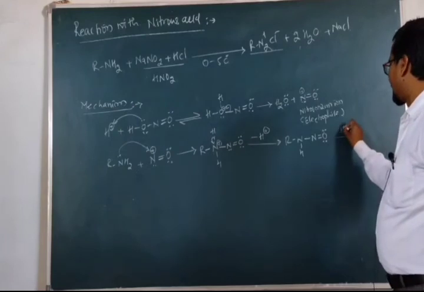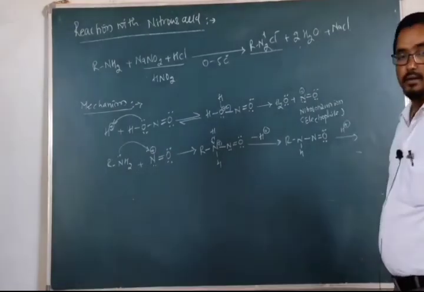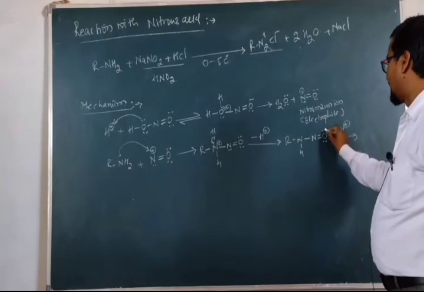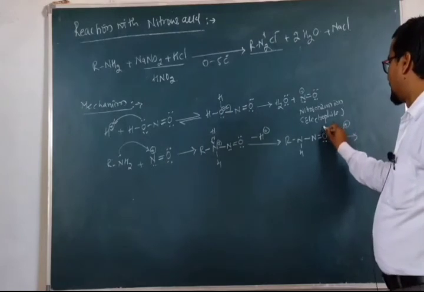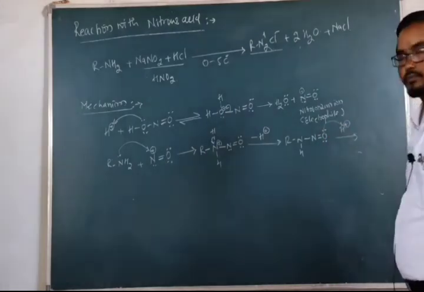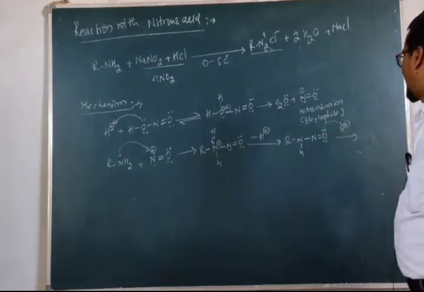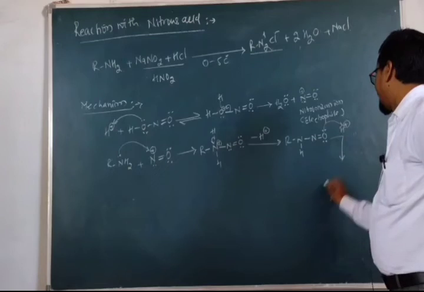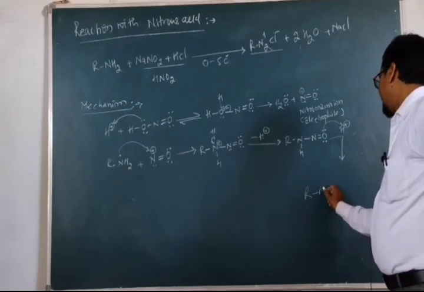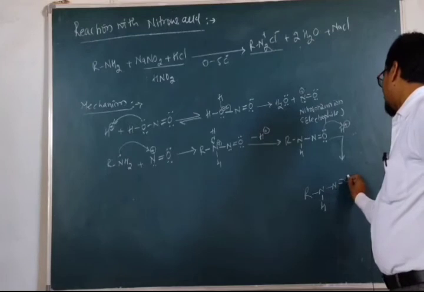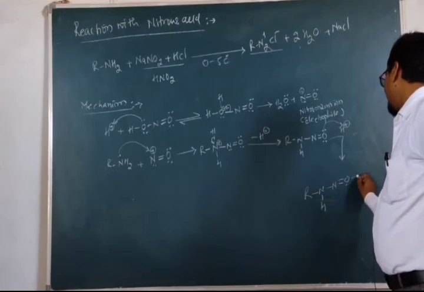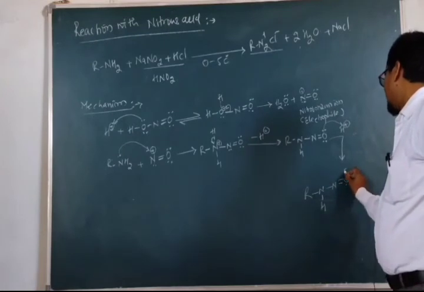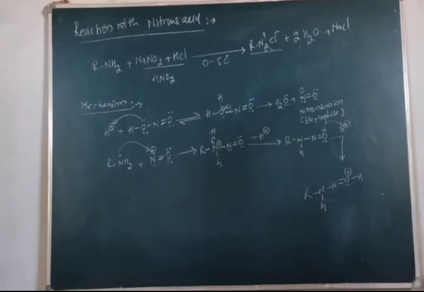which is again now taken up by the doubly bonded oxygen, because it has 2 lone pairs, and it will form in this way R, N, H, single bond nitrogen, double bond oxygen, lone pair, single bond hydrogen, and this oxygen acquires a positive charge.